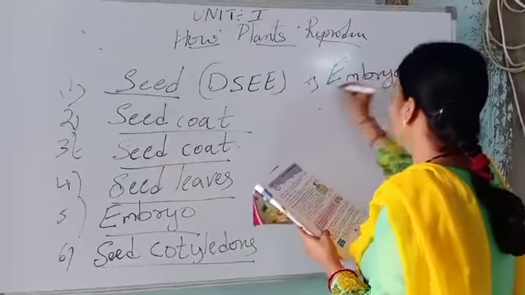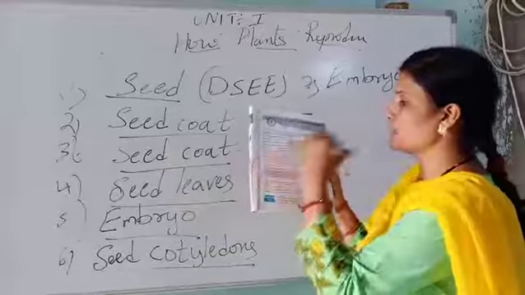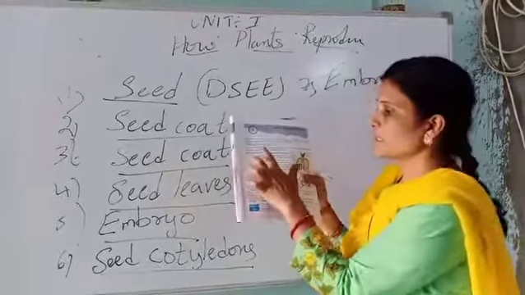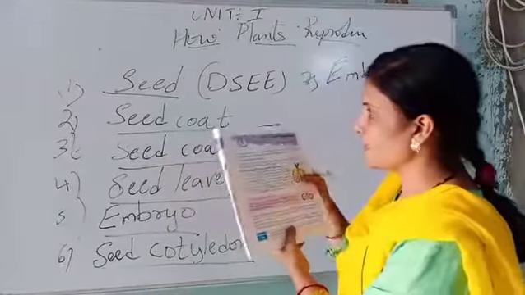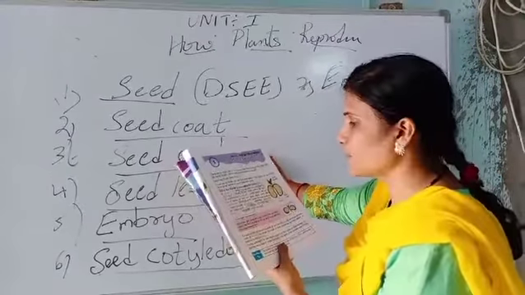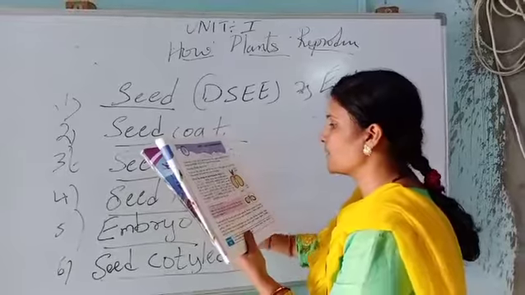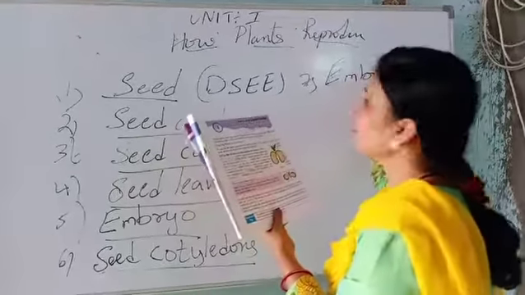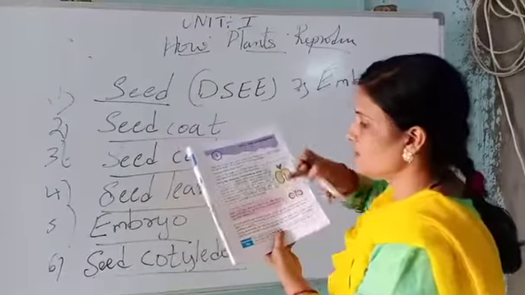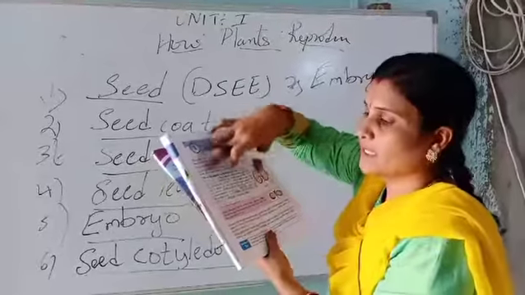Embryo. This is also the seventh blank, also embryo. First one is seed, second one is seed coat, third one is seed coat. Okay, again: seed, seed coat, seed leaves, embryo, seed cotyledons and embryo. The last one is rearranging, filling the blanks.